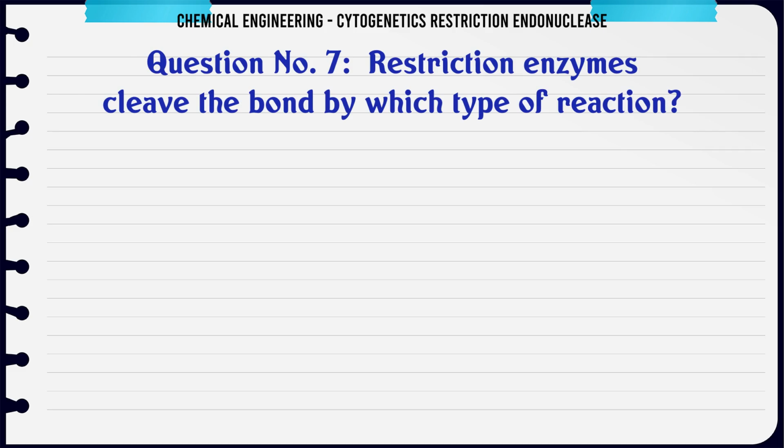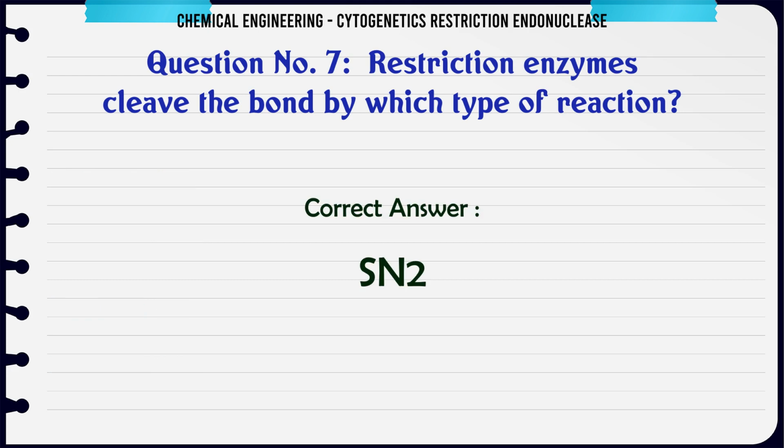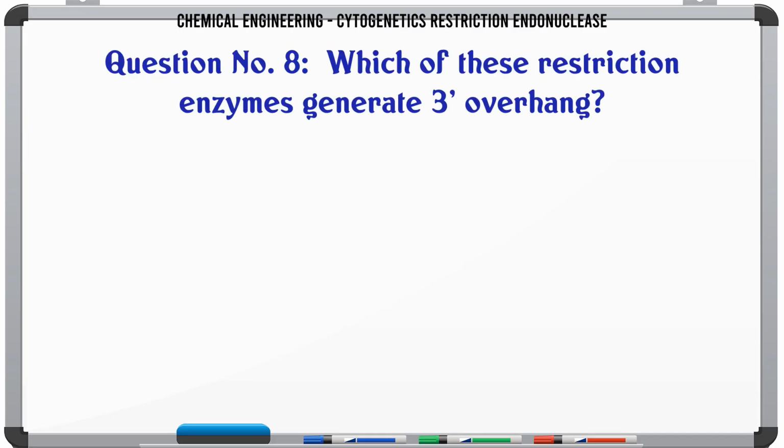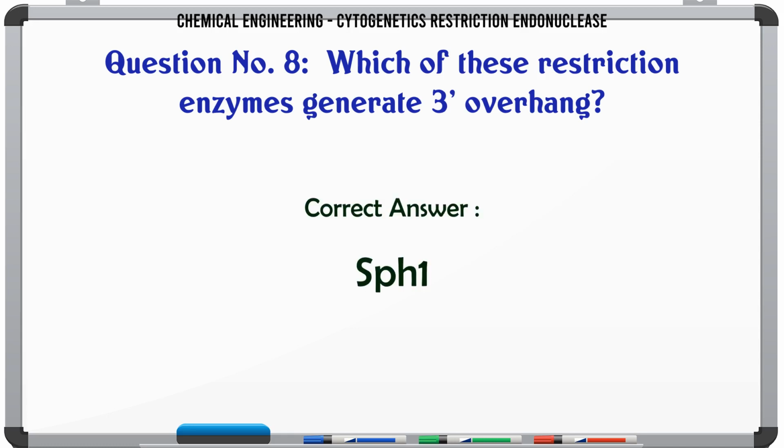Restriction enzymes cleave the bond by which type of reaction? A. SN1, B. SN2, C. SE1, D. SE2. The correct answer is SN2. Which of these restriction enzymes generate 3' overhang? A. SphI, B. EcoRI, C. SmaI, D. CrisMaI. The correct answer is SphI.